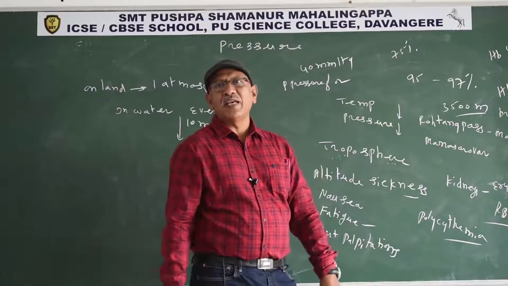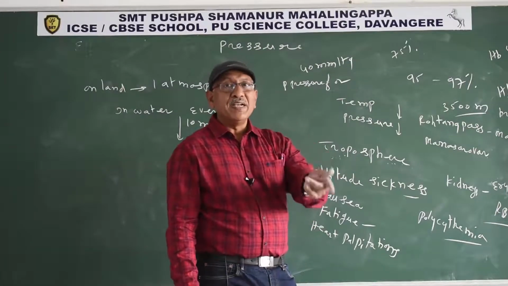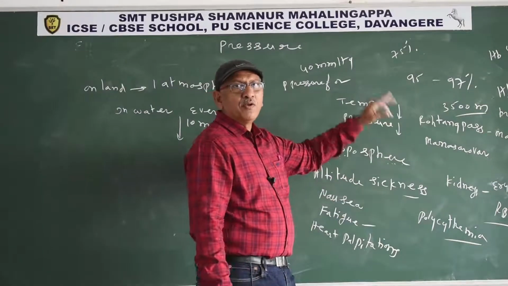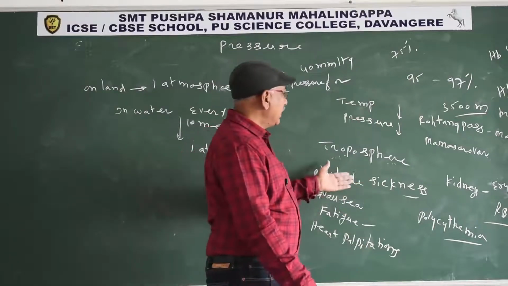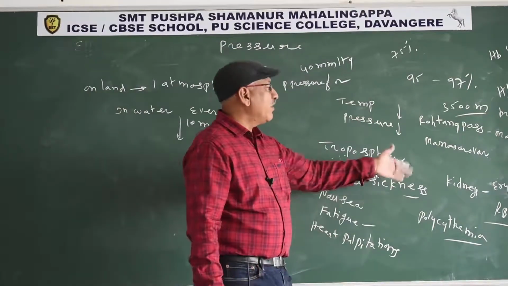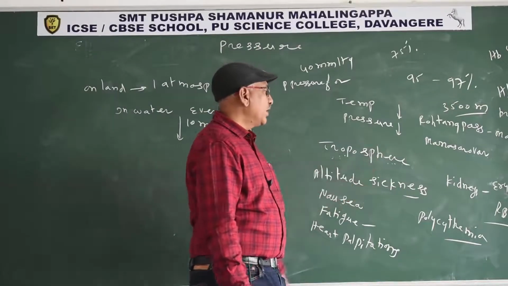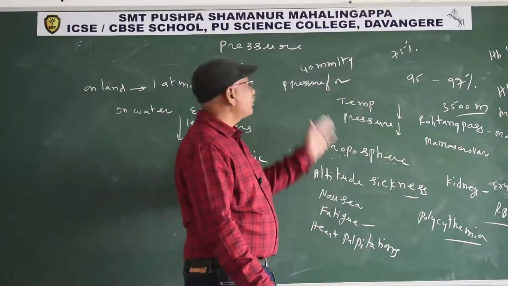People living in plain areas have less number of RBC, but the hemoglobin binding capacity of plain area people is more when compared to people living at high altitude. So here the body exhibits physiological adaptation. Changes occur in the body function and it adapts to live at high altitude.